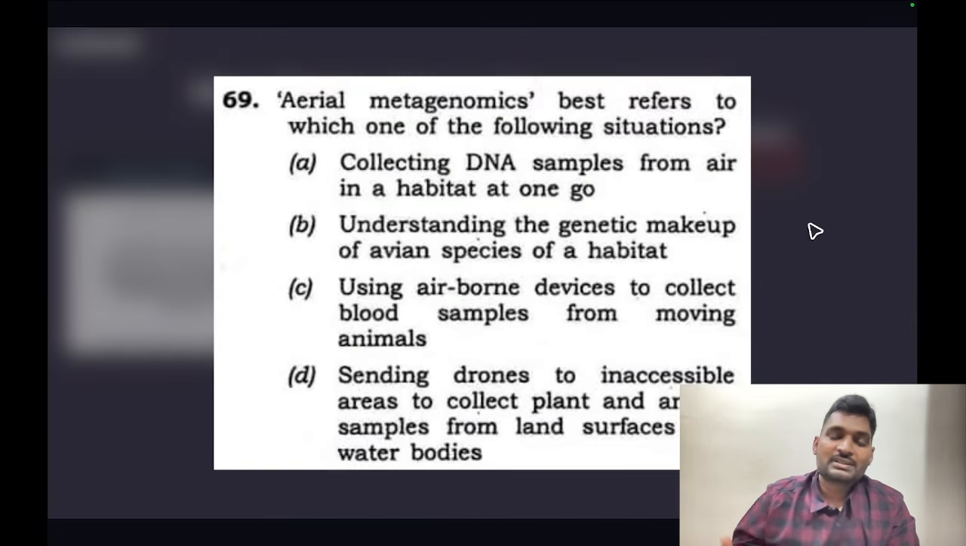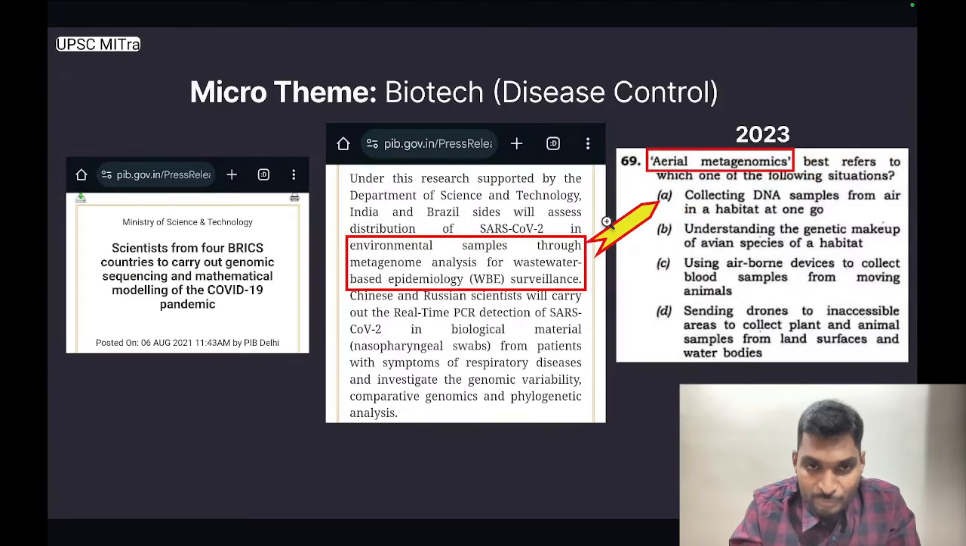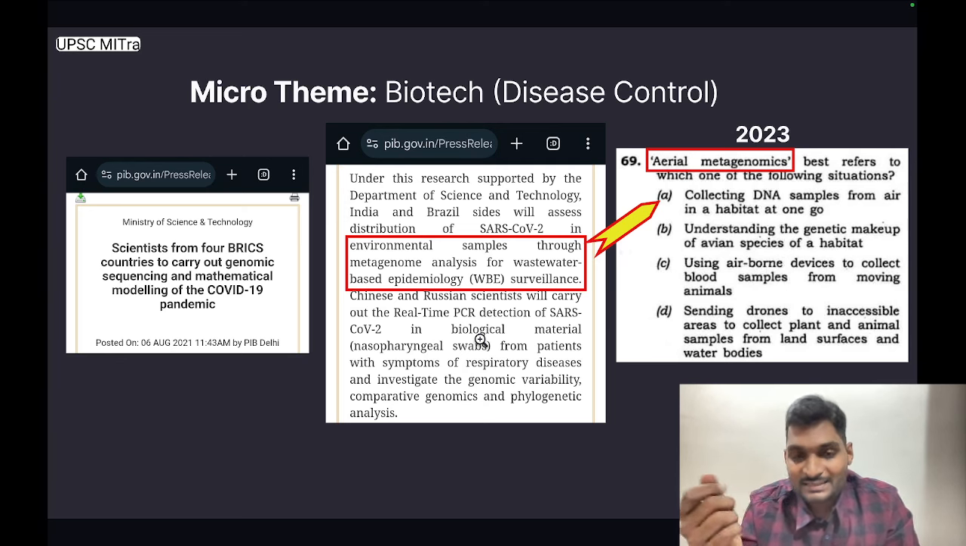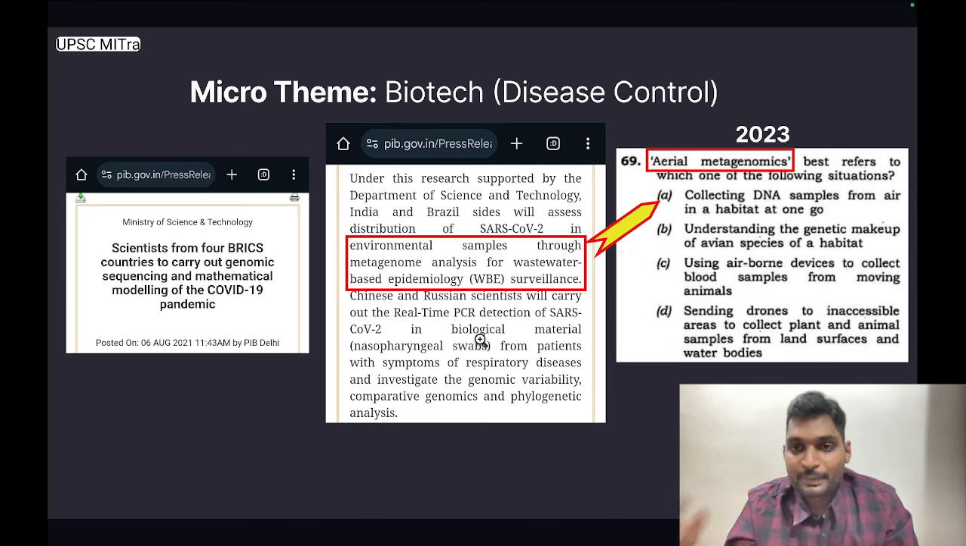Now, when this question was asked in the 2023 prelims exam, the students were perplexed, where did this keyword come from? The question was, aerial metagenomics best refers to which one of the following situations? So aerial metagenomics or taking environmental samples through metagenome analysis is mentioned in this release, but it has not been described. So the paper setter expects us to know the utility and application of aerial metagenomics.